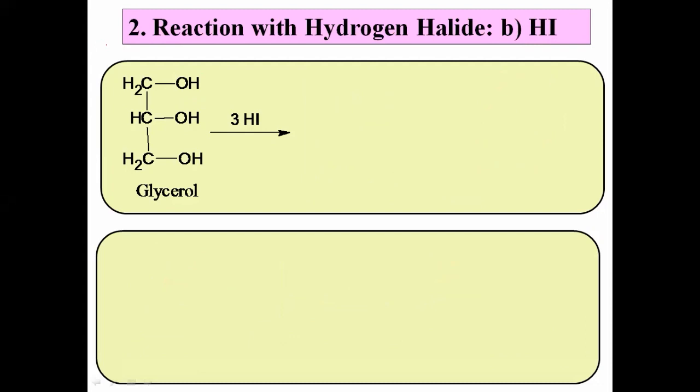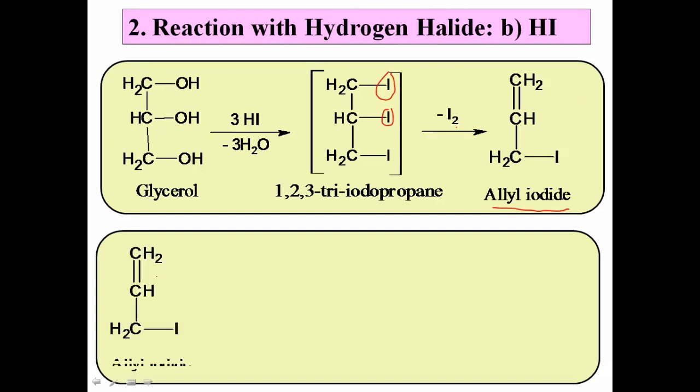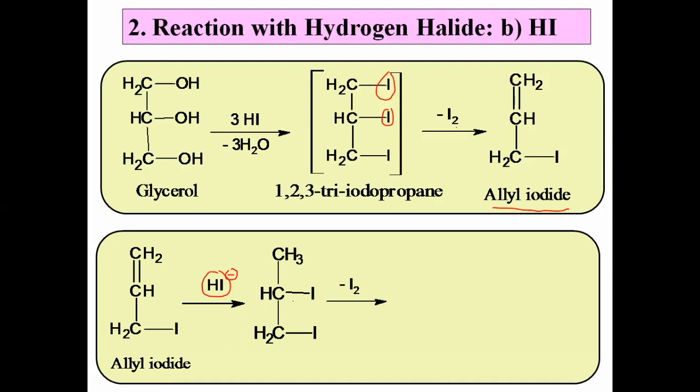Glycerol, when it reacts with HI, in the first step, what happens? All the three OH groups are replaced by iodine. There is a loss of water molecules actually, and we get 1,2,3-triiodopropane. Here iodines are present on successive carbons. Therefore, comparatively, it is less stable. Now, this molecule undergoes elimination, and we get allyl iodide. That allyl iodide further reacts with excess of HI. Again, addition of HI takes place across the C double bond C. Here, this addition is according to Markovnikov's rule, and we get 1,2-diiodopropane. But in this compound also, there are two iodines present on successive carbons. Hence, again, it undergoes elimination.